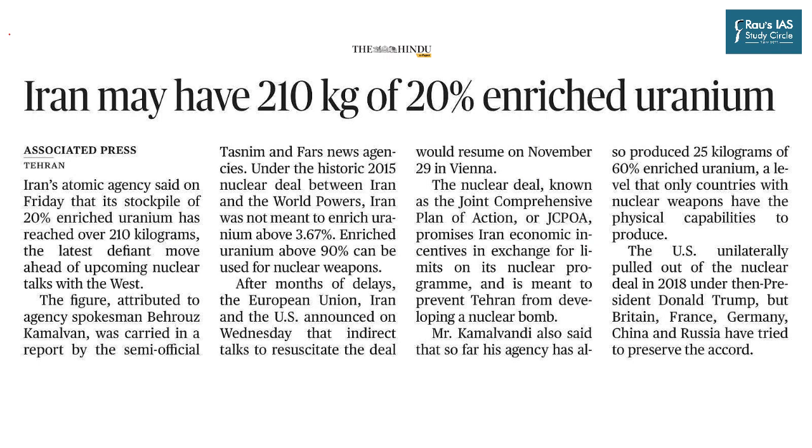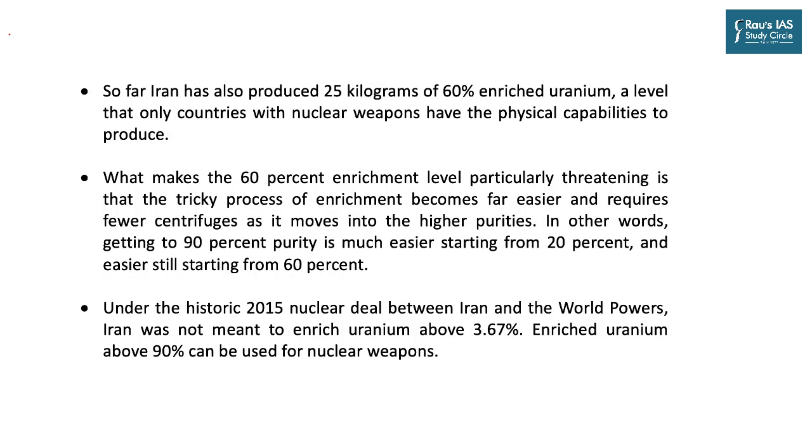The next article for discussion appears on page number 13, which is a world page. Iran may have 210 kg of 20% enriched uranium, which is very serious news. Iran's atomic agency said yesterday that its stockpile of 20% enriched uranium has reached over 210 kilograms, which is the latest move in defiance against the talks with the West.